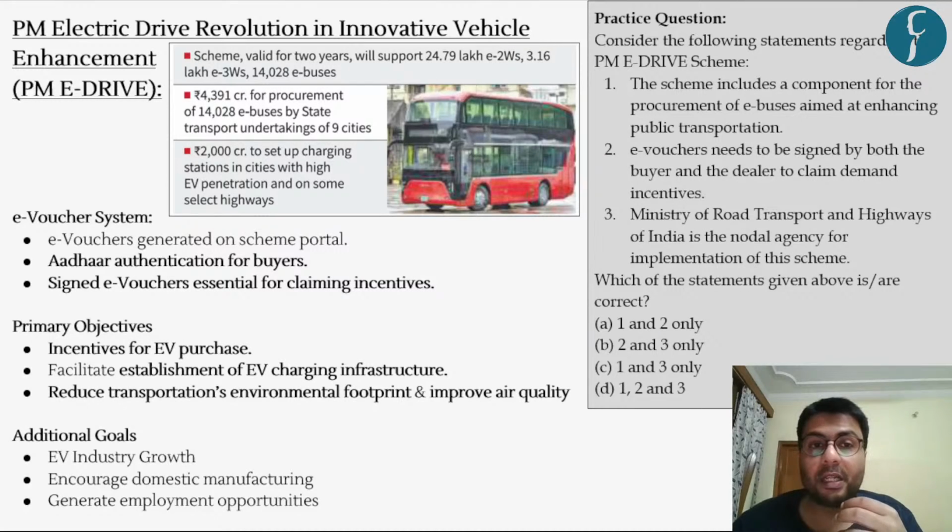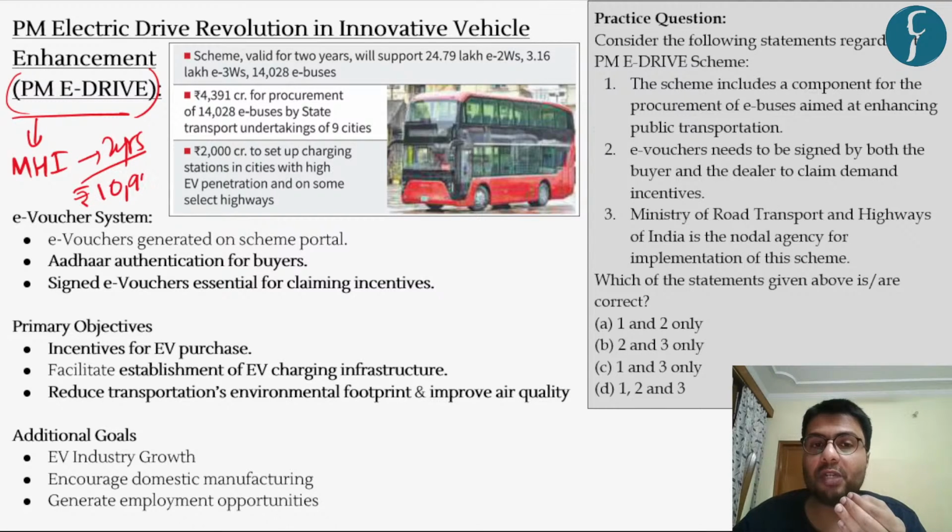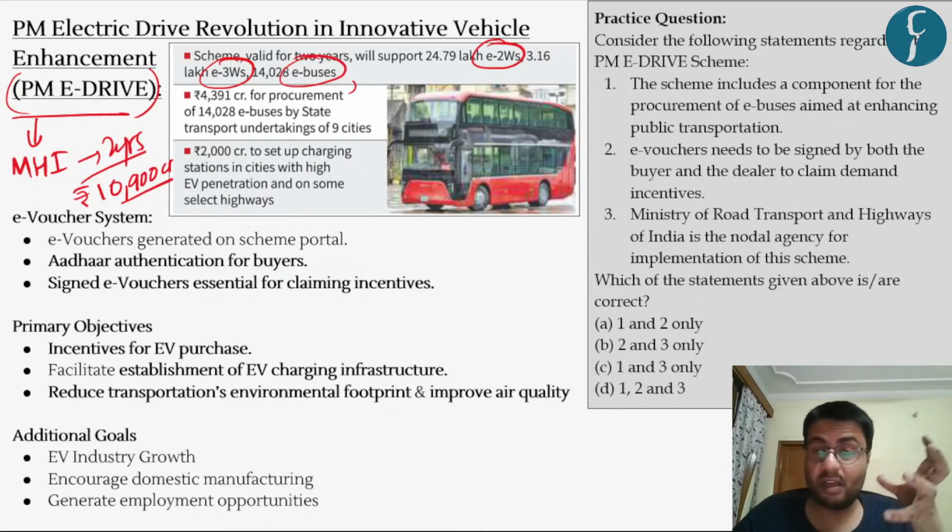Now, this scheme is called Pradhan Mantri Electric Drive Revolution in Innovation Vehicle Enhancement, which has been abbreviated as the PM E-Drive scheme. This scheme is administered by the Ministry of Heavy Industries. Now, this scheme is valid for a period of 2 years and has a budget of 10,900 crore rupees. Now, this scheme intends to provide support for purchase of electric two-wheelers, electric three-wheelers, electric buses, electric trucks, electric ambulances, and also procurement of buses by state transport organizations.